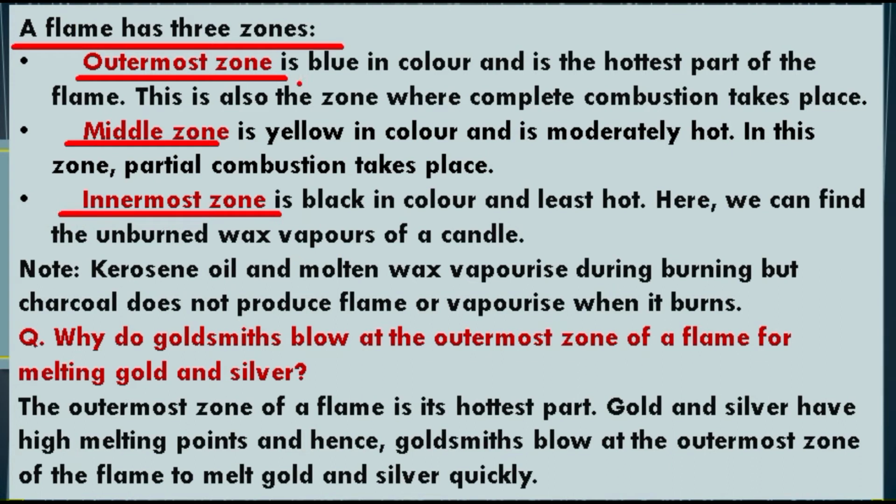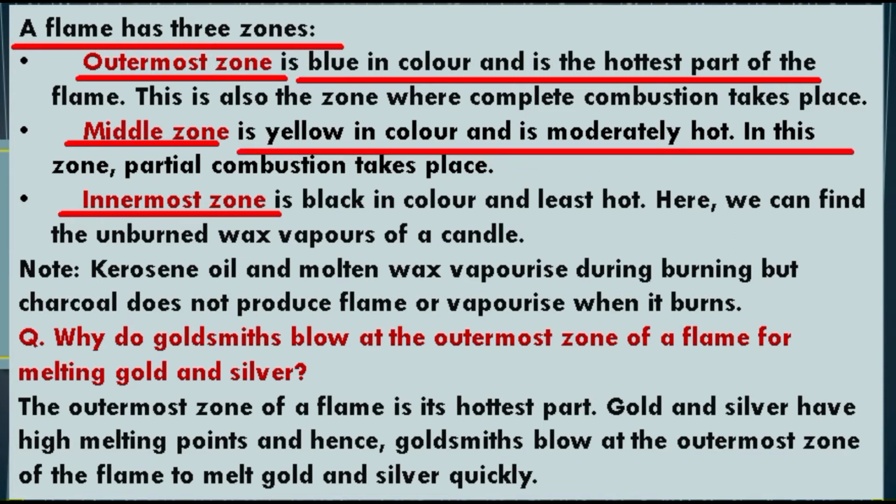And we already discussed that the outermost zone is blue in color, and it is the hottest part of the flame, and it is also the zone where complete combustion takes place. Whereas the middle zone is yellow in color, and it is moderately hot, and in this zone partial combustion takes place. Whereas the innermost zone is black in color, and it is the least hot zone, and here we can find the unburnt wax vapors of a candle.